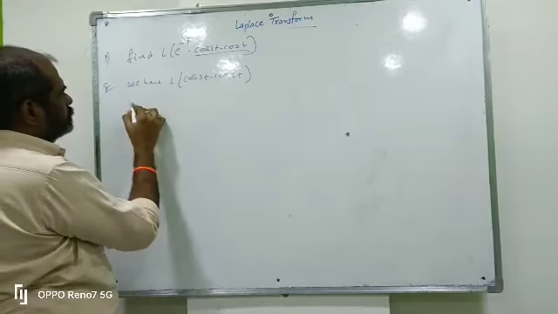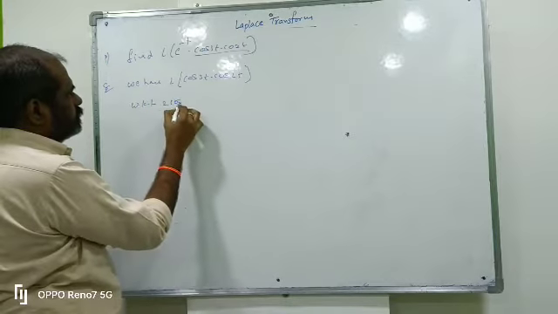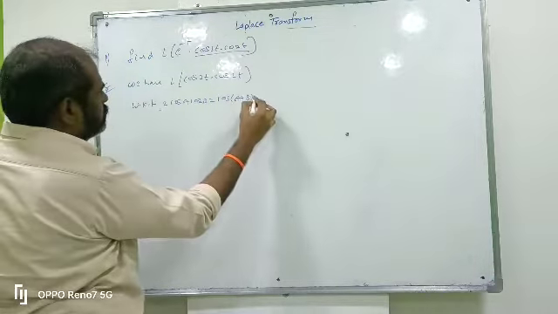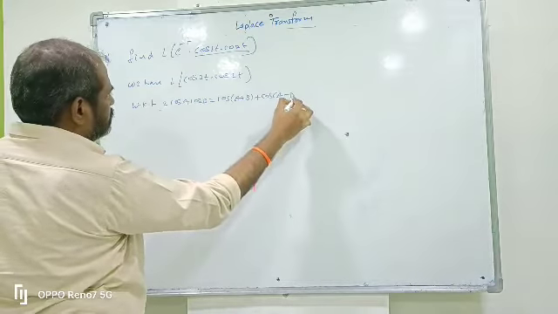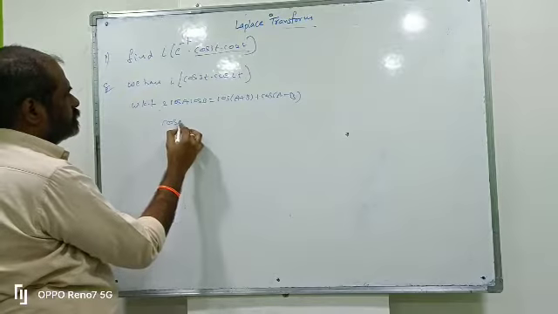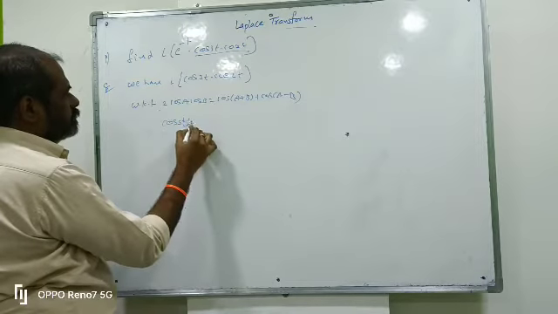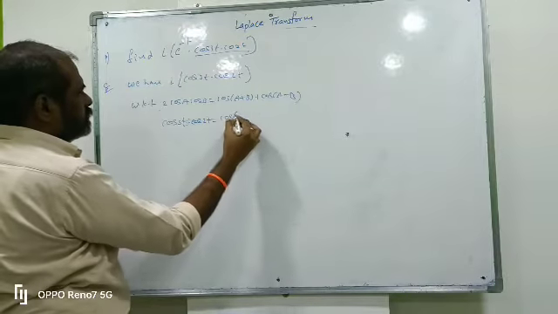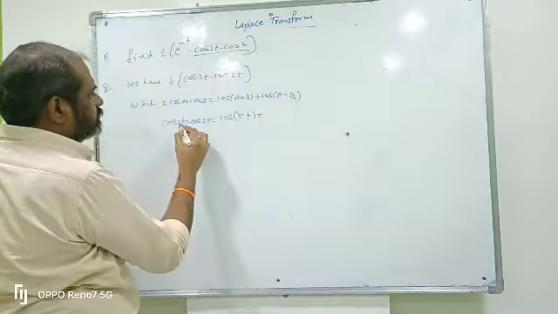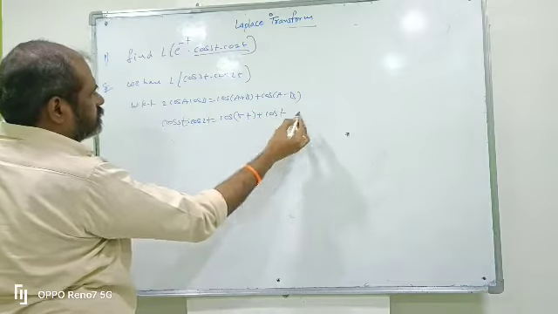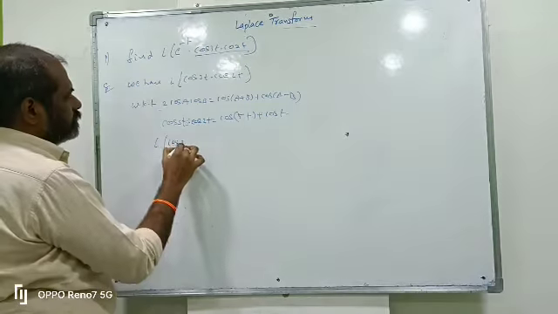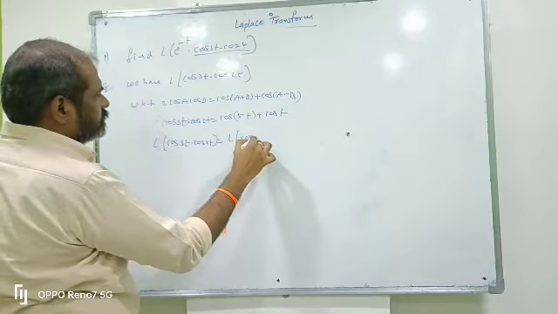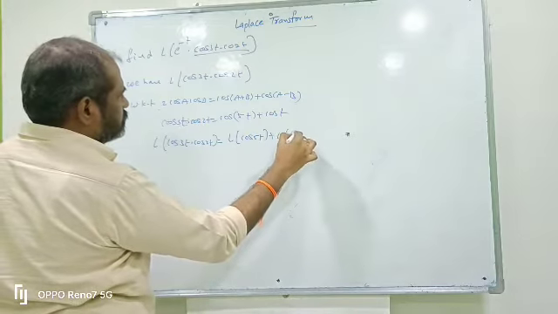So we know the formula: 2 cos a cos b equals cos of a plus b plus cos of a minus b. So cos 3t into cos 2t equals cos of 3t plus 2t, which means 5t, plus cos of 3t minus 2t, which means cos t. So applying L, L of cos 3t into cos 2t equals L of cos 5t plus L of cos t.